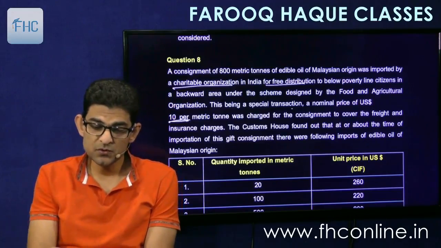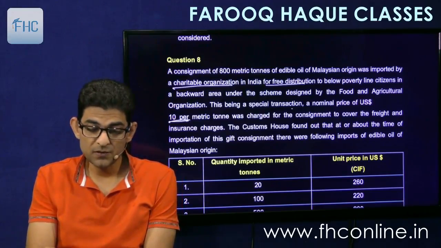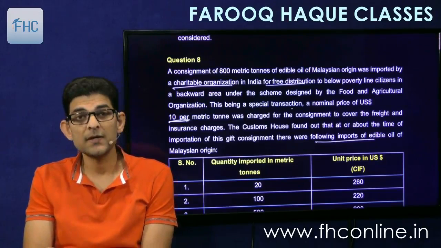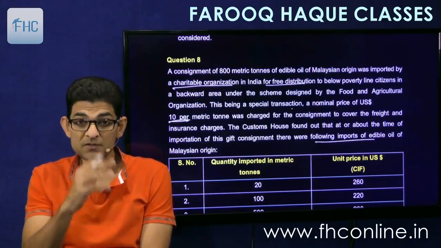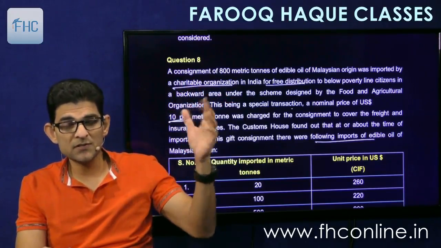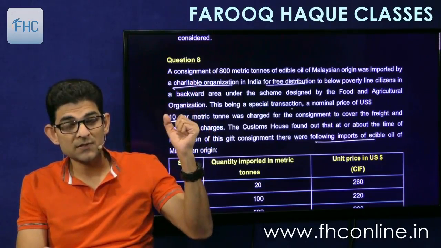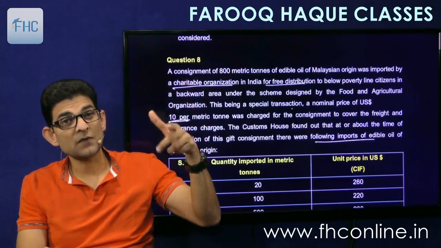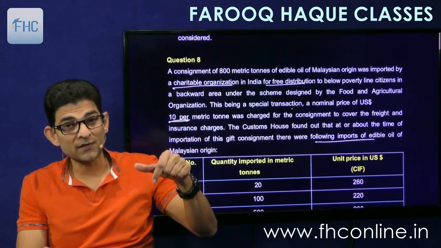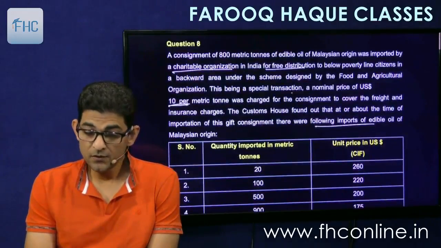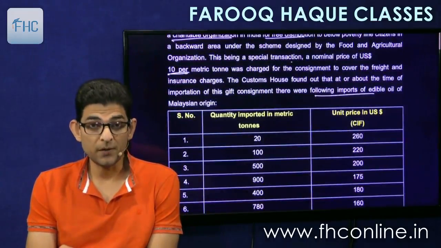The custom house found out that at or about the same time as the importation of the gift consignment, there were following imports of edible oil of Malaysian origin. So what is the problem here? The problem is that the value is actually 0. What they are charging is only the freight charges. So we cannot accept this. So if transaction value is not available, then we have to find out the transaction value of identical goods, right? So these are the identical imports that are given below in the table.